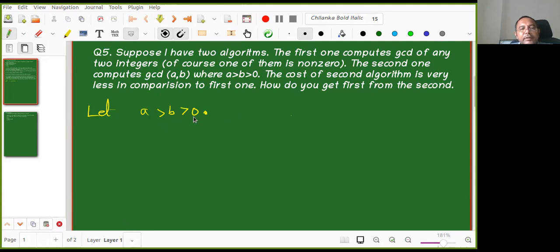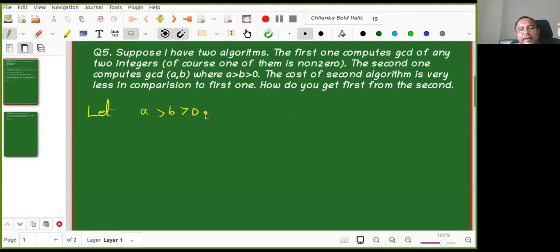If A greater than B greater than 0, so two integers are given, then you remember one result. We have proved very few results till now in this course. When you have two integers, what is the result you will recall? And B greater than 0 also. Sir, the result of the division algorithm. Yes, correct. The division algorithm says that if A and B are two integers, one of them non-zero, then I can use it. That is its power, right? So by the division algorithm, great.